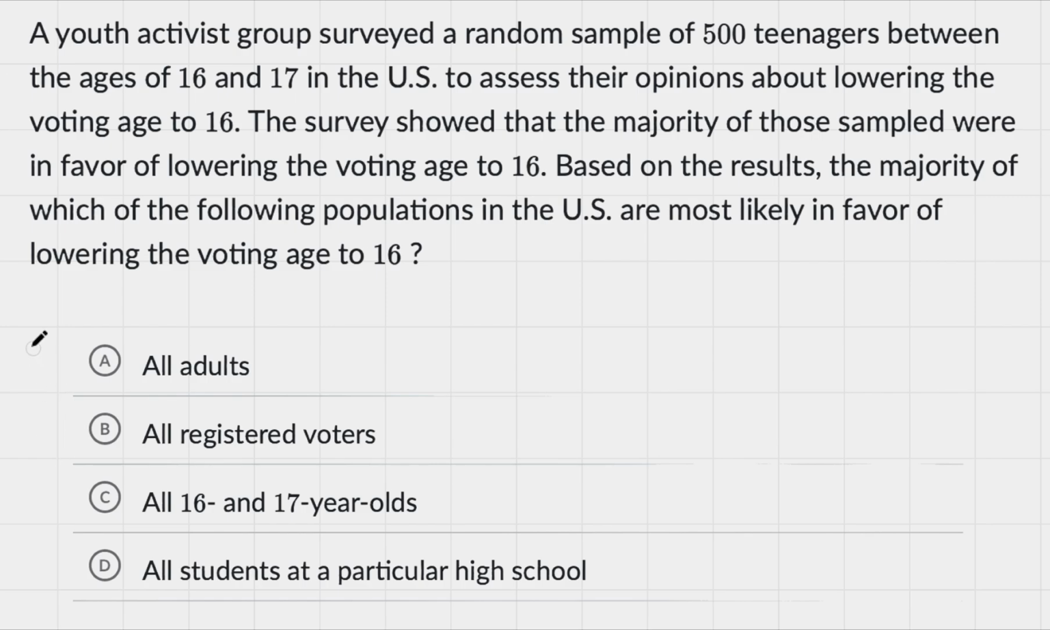Well, let's reread the question to understand what they're actually asking for. If we look back at the question, we can see that in the first sentence, it says a youth activist group surveyed a random sample of 500 teenagers between the ages of 16 and 17. That answers our question. The question was which of the following populations in the US are most likely in favor of lowering the voting age to 16? So it says which of the following populations, and the first sentence clearly states our answer, so we'll go with C, all 16 and 17-year-olds.